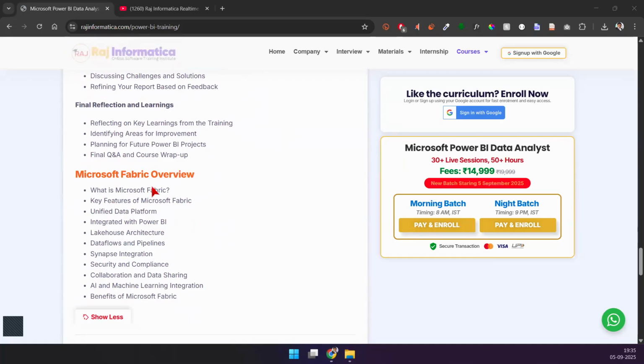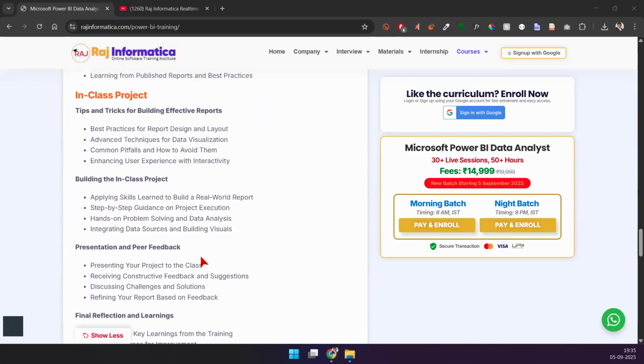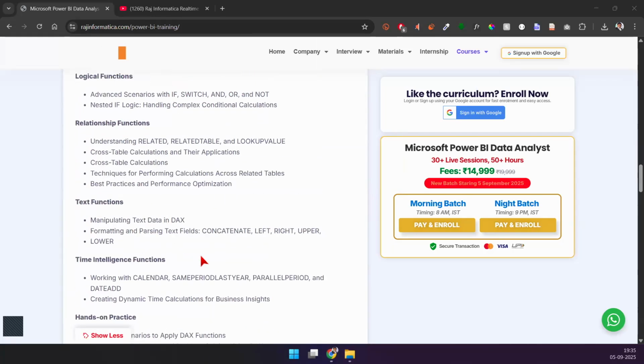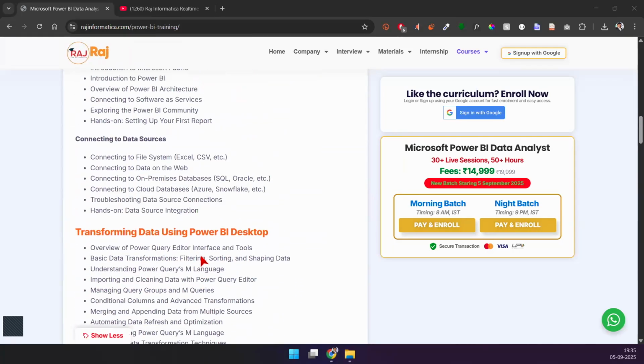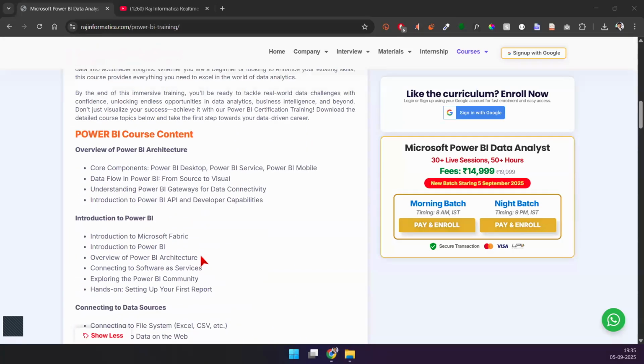Okay, we have still other topics like Microsoft Fabric. It's more like a buzzword today. So we'll talk about these things as well as we progress. Okay. So this is the entire course curriculum. This is how I've structured it. We'll go through this way because this is the best way to learn all of this.